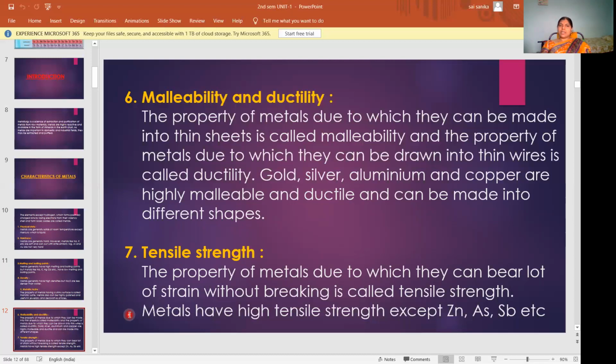So all metals have high tensile strength except a few metals. A few metals are given here: Zn, As, Sb, etc. These have less tensile strength.